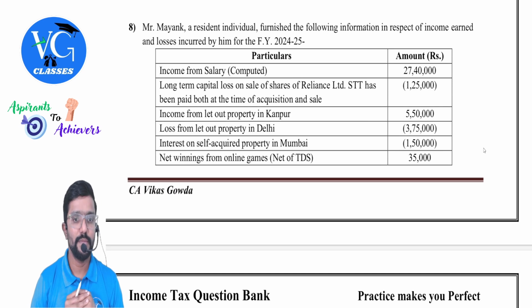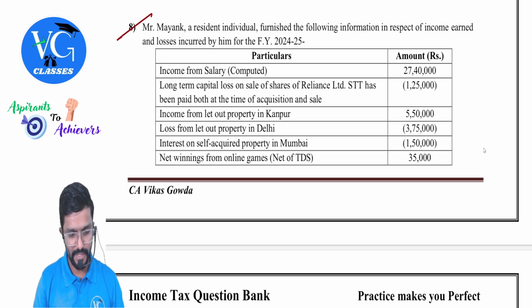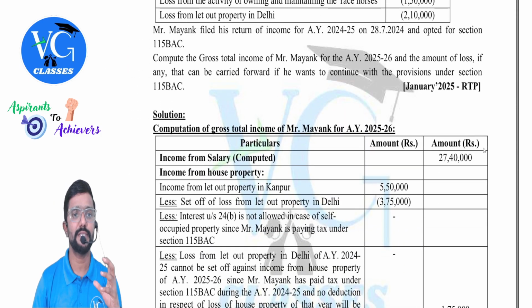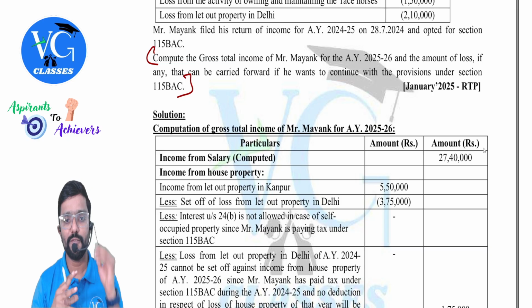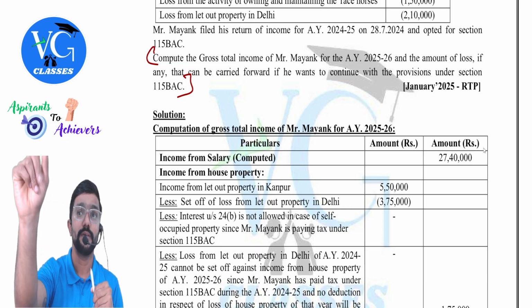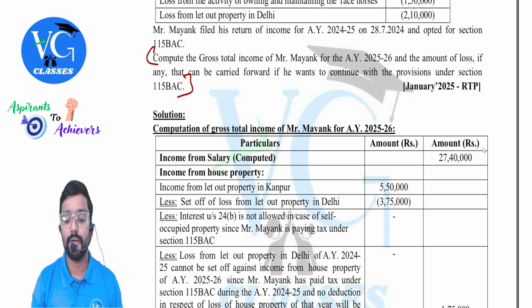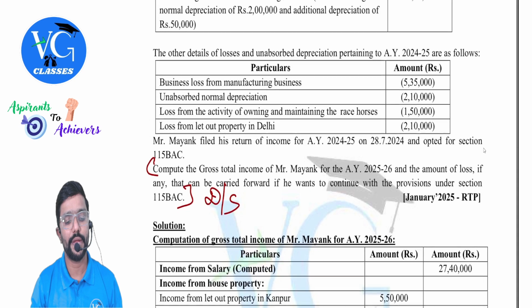Eighth one, Mr. Mayank. Before reading, if the question is lengthy, let us just read the requirement first. Compute the gross total income of Mr. Mayank for assessment year 25-26 and the amount of loss, if any, that can be carried forward if he wants to continue with the provisions under section 115BAC. If you want to continue under section 115BAC, which scheme do you want to follow? Default scheme. Fine.